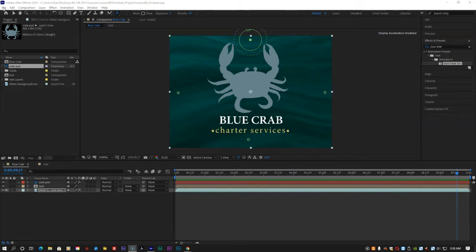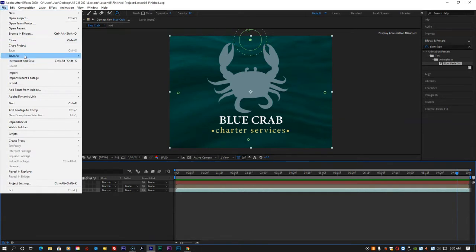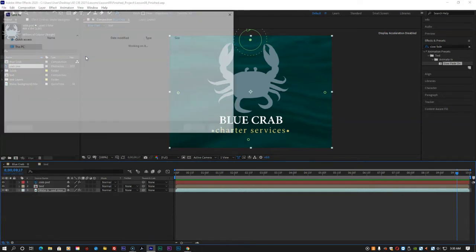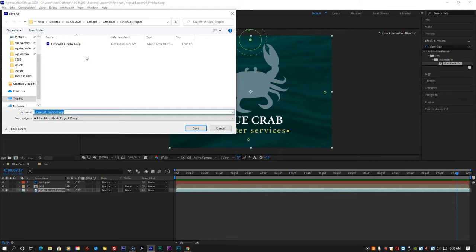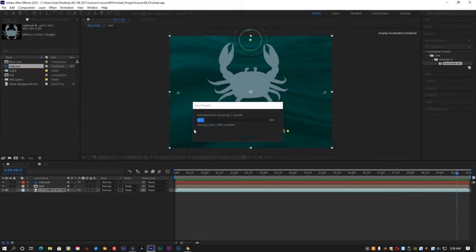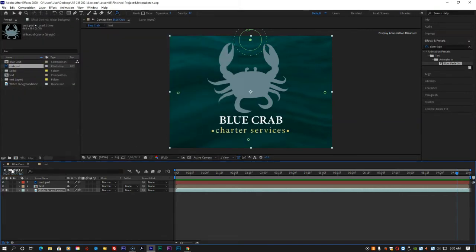Experiment with this method of animation as you recreate the pincer's movement using the Puppet Sketch tool. Choose File, Save As, and name the project motionsketch.aep. And save it to the Lesson 8 Finished Project folder. Move the current time indicator to 1:27.